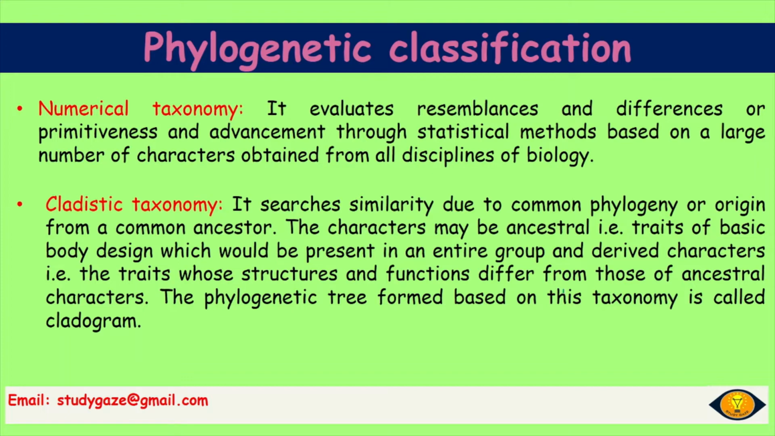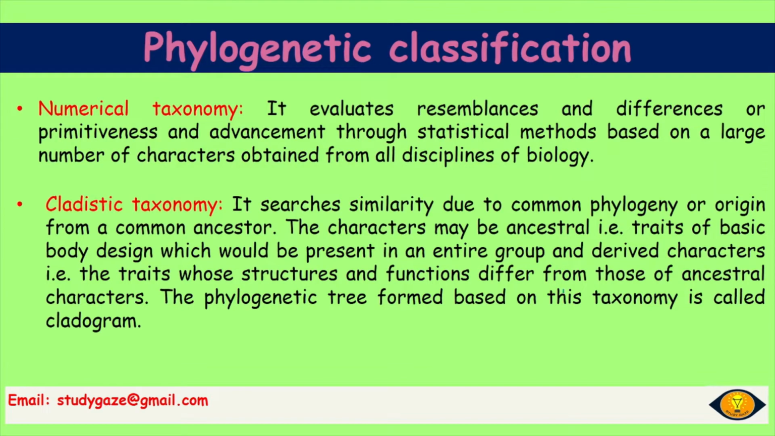So from the words common ancestor, we can easily understand that the evolutionary process is taken into account by this cladistic taxonomy. The characters may be ancestral, that is, traits of basic body design which would be present in an entire group, and derived characters, that is, the traits whose structure and functions differ from those of the ancestral character. So in cladistic taxonomy, the characters are of two types, ancestral and derived.